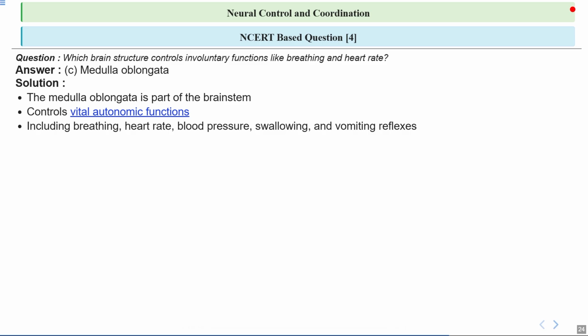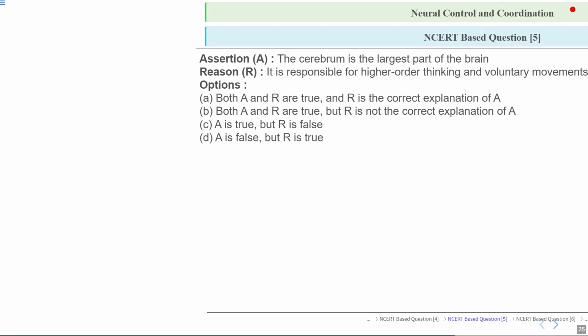For example, when you accidentally swallow something the wrong way, it's the medulla that triggers coughing or gagging to protect you. These functions are crucial for survival and happen every moment of our lives. So, the medulla oblongata is the brain's control center for involuntary actions like breathing and heart rate. Understanding this will help us appreciate how our bodies work behind the scenes to keep us alive even when we are not aware of it.